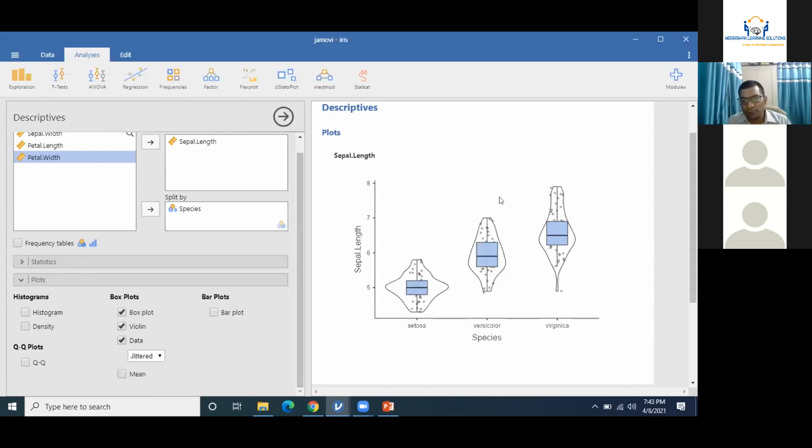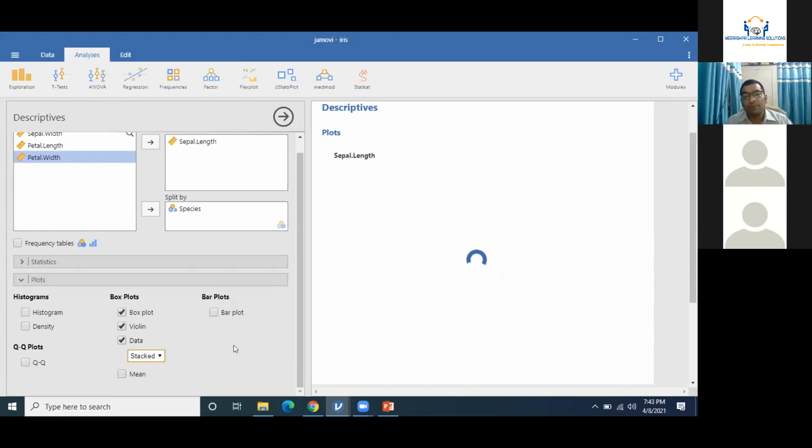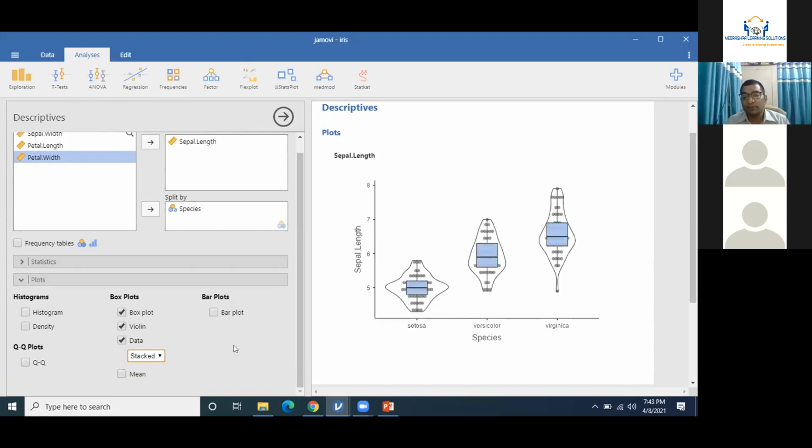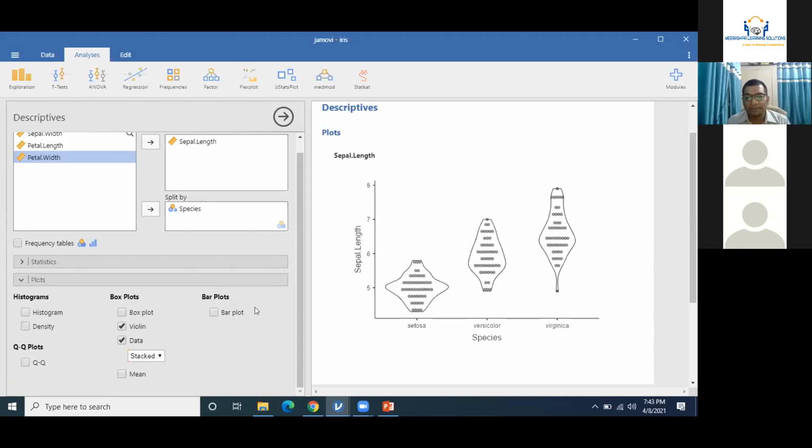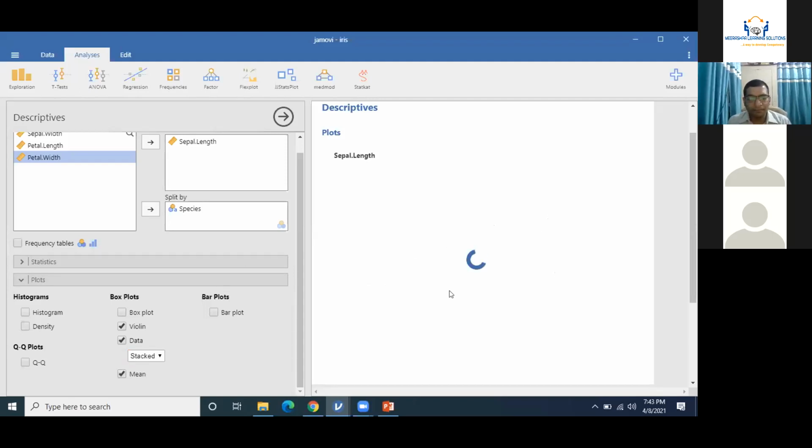you will be able to observe some data is cluttered here and there in this analysis and what is the exact shape of the data. If I click from jittered to stacked one, you'll be able to recall a plot which is known as a stem and leaf plot. Now, if I remove box plot, a violin with the stacked data, you'll get a stem and leaf kind of situation, and you'll be able to understand whether the values of 1 are highest or the values of 3 are highest, or which type of values are higher in this situation. If you click on even mean, we'll get